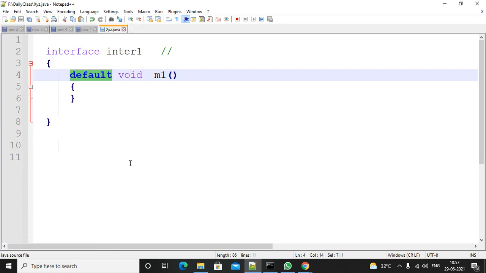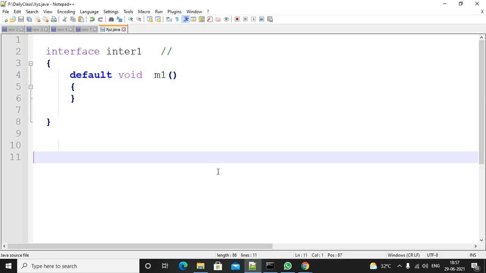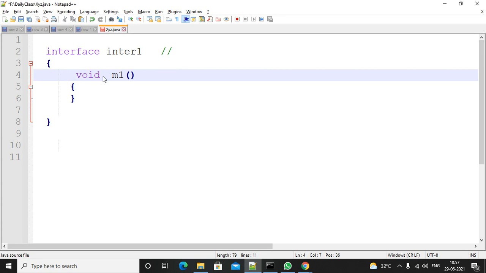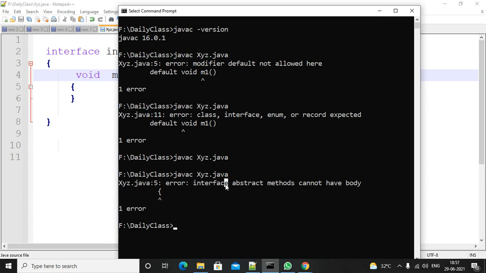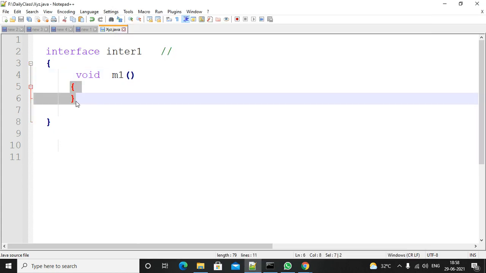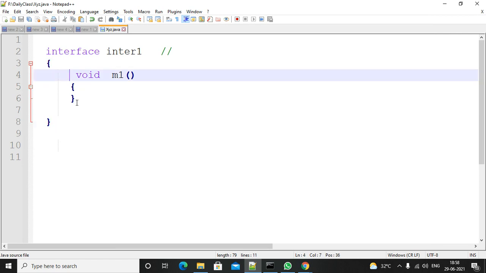So if I am trying to compile it, no error. That means you can write a method with body inside an interface also, but without using default or static, what will happen? You are getting the error message saying that interface abstract methods cannot have body. So in an interface you have only abstract methods. Abstract methods don't have body, so this is invalid. If you are writing a default method or static method, that is okay.